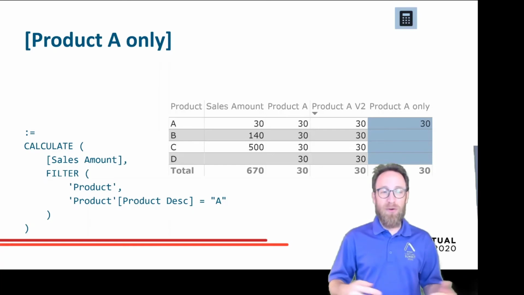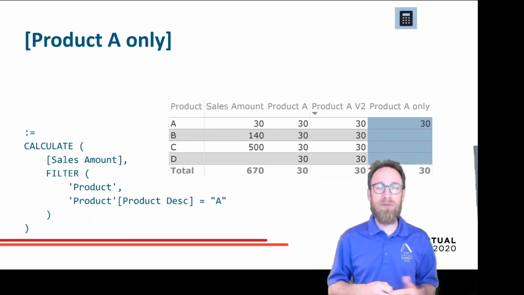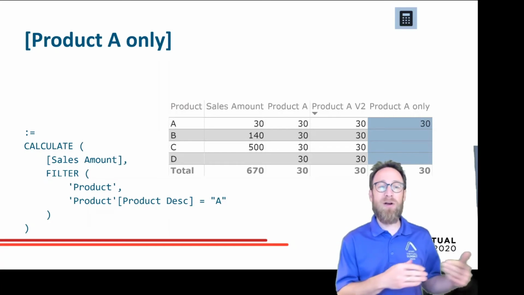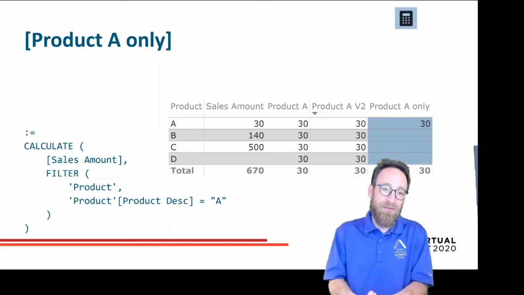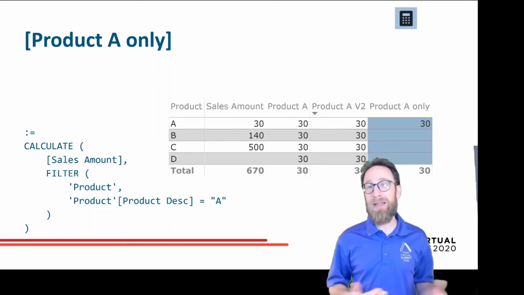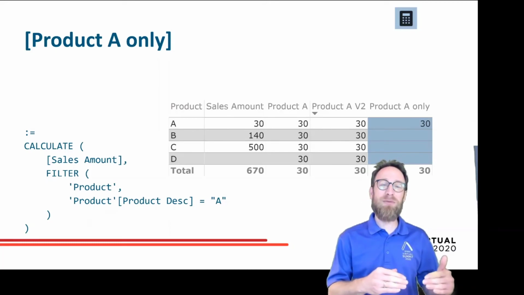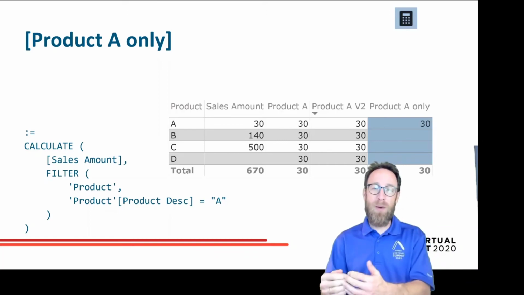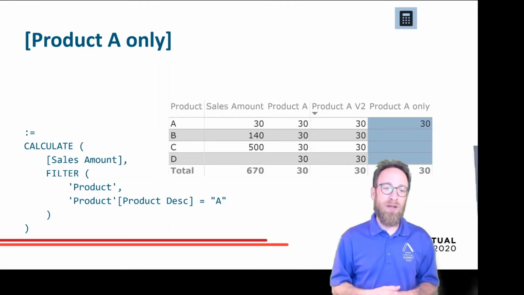In the second row, product B, the product A only measure is empty because the existing filter context is on product description B, and then I add another filter on product description where it should also be A, and we don't have any sales for a single sale where the product was A and B. That's why it leads to an empty value. The same is true then for the other rows showing product C and D.